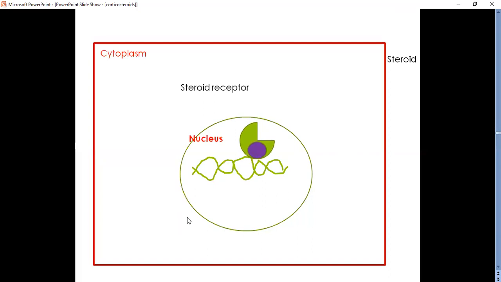This steroid receptor complex will further migrate into the nucleus and bind to the DNA. On the DNA or genetic material, certain transcription and translation will take place, and ultimately it leads to the production of certain proteins. And the ultimate response is either enhancement of steroid action, increased production of certain hormones, or a cellular response.